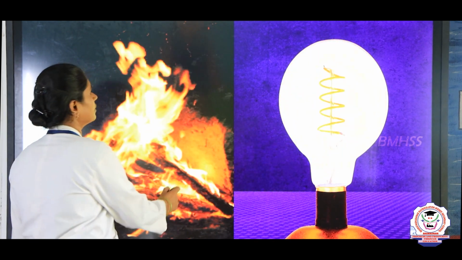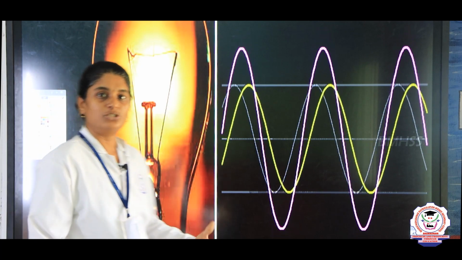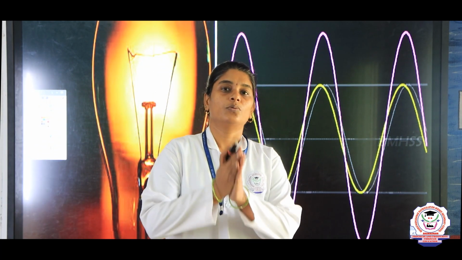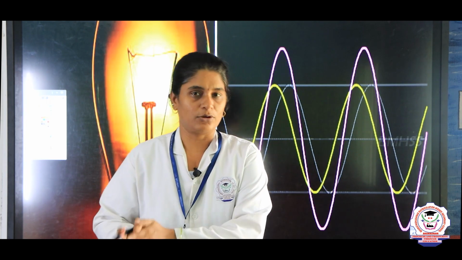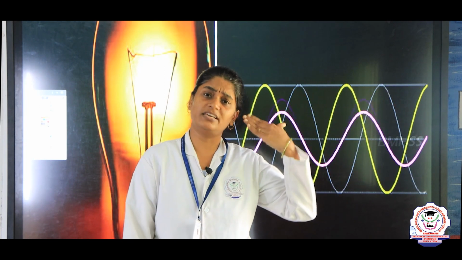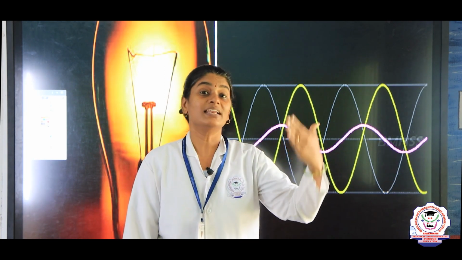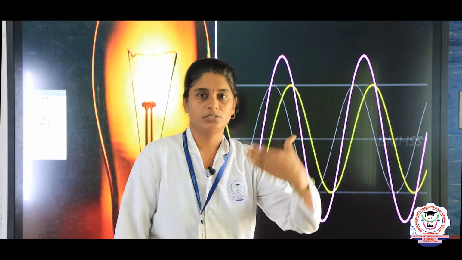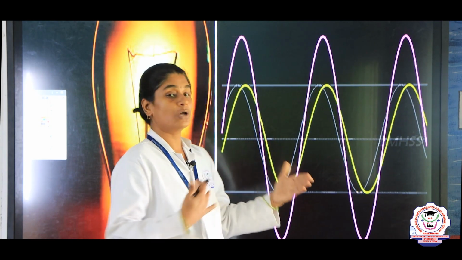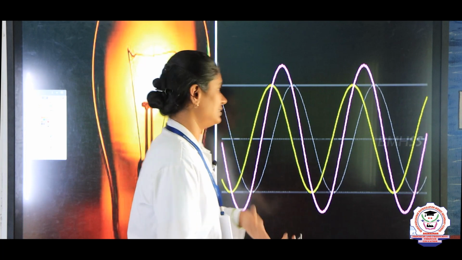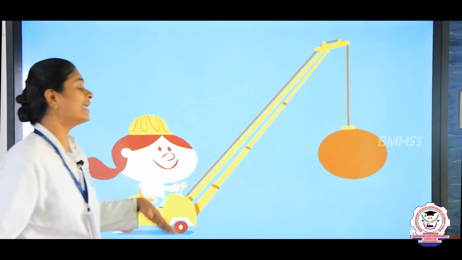The next one, light energy. With the help of light energy we are able to see many things. The sun is the major source of light on the earth. The next one, sound energy. With the help of sound energy we can hear sounds. Many musical instruments give out sound, and thereby we can hear it. We can get sound energy from electrical appliances also, maybe from a television or a radio.